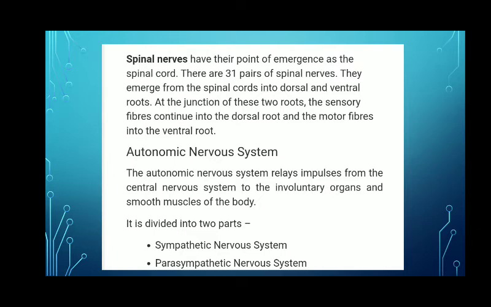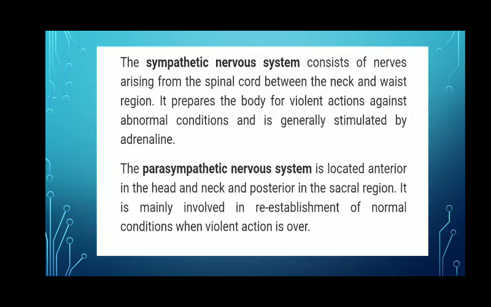The autonomic nervous system is further divided into two parts: the sympathetic nervous system and the parasympathetic nervous system. What is the sympathetic nervous system? It comprises nerves which arise from the spinal cord between the neck and waist region, and it prepares our body for violent actions against abnormal conditions. Suppose our body is frightened by some situation, it is the sympathetic nervous system which prepares our stressed body for violent action.